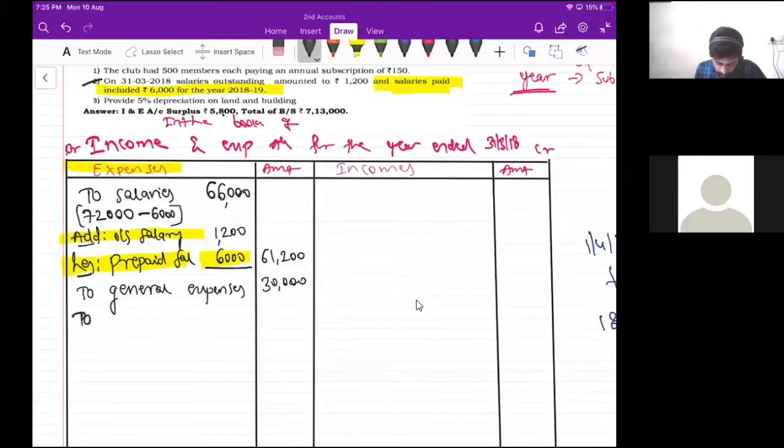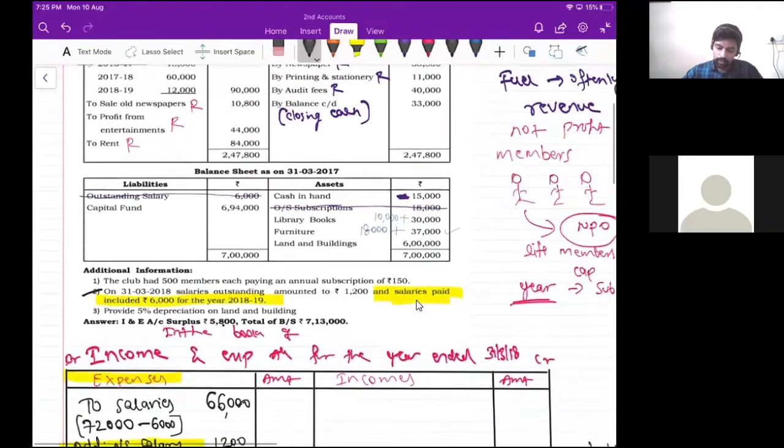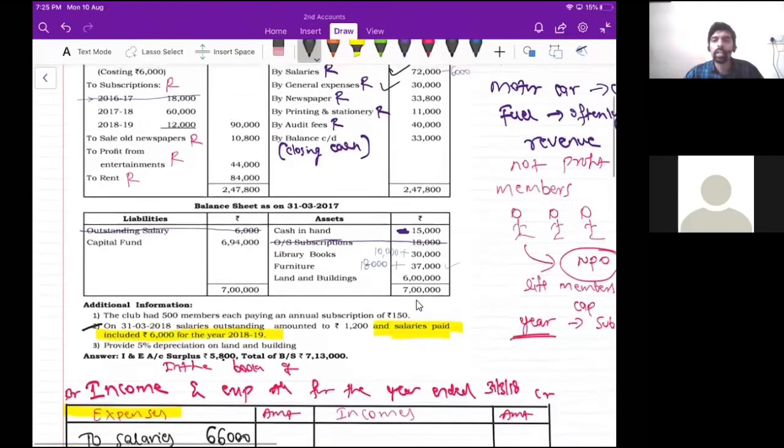So expenditure side, to newspaper 33,800. So now we are done with newspaper. I'll put a tick mark for that.